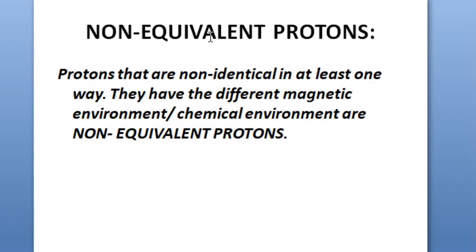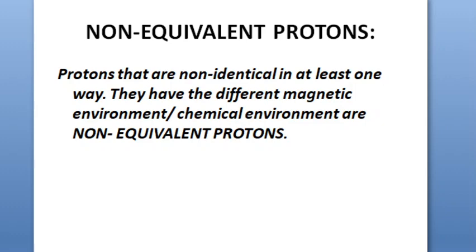So once you see what non-equivalent is, then it is pretty easy to understand what equivalent is. So what does non-equivalent mean? Simply, if 2 protons that you are looking at on different carbons are non-identical in at least one way, that they have a different chemical environment or a different magnetic environment, you can classify them as non-equivalent protons. So here in this case they should have what? A different chemical environment. If a different chemical environment is observed around protons, you can say they are different.